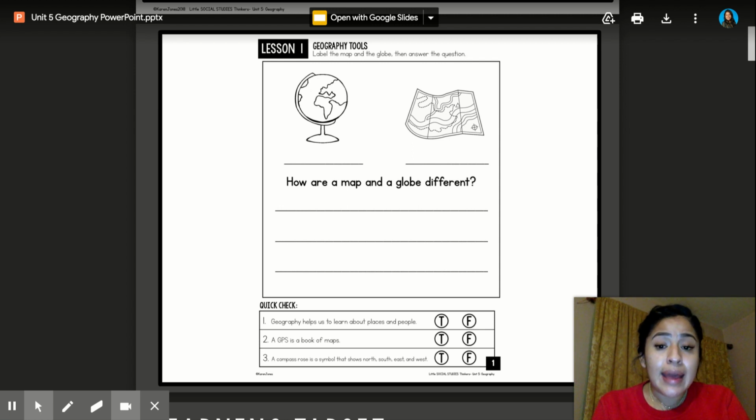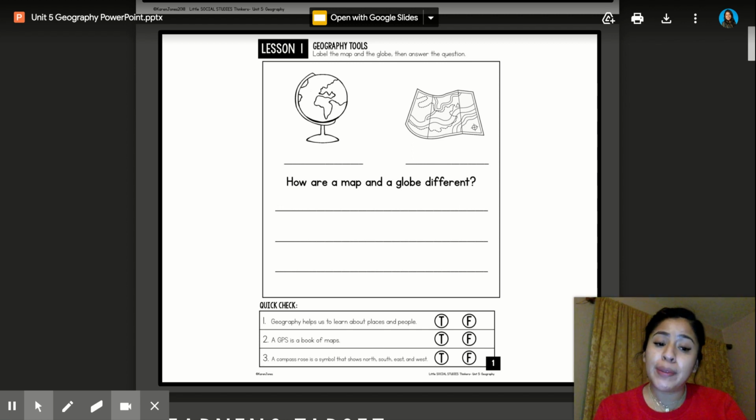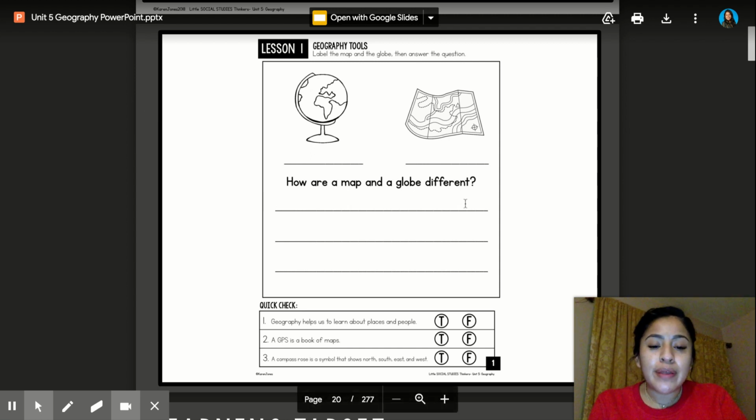It was that a globe helps you find large bodies of water, countries, continents, and cities, while a map helps you get from one place to another. That's right. All right, and we're going to write that right there in a first grade sentence, and I will leave the other 2 for you.